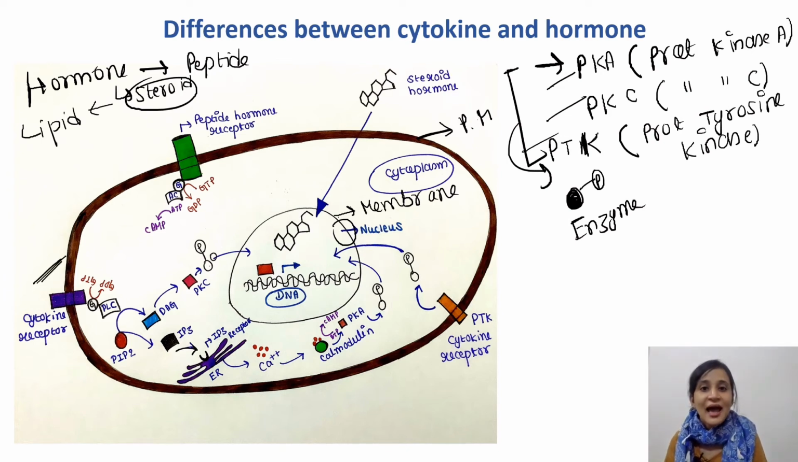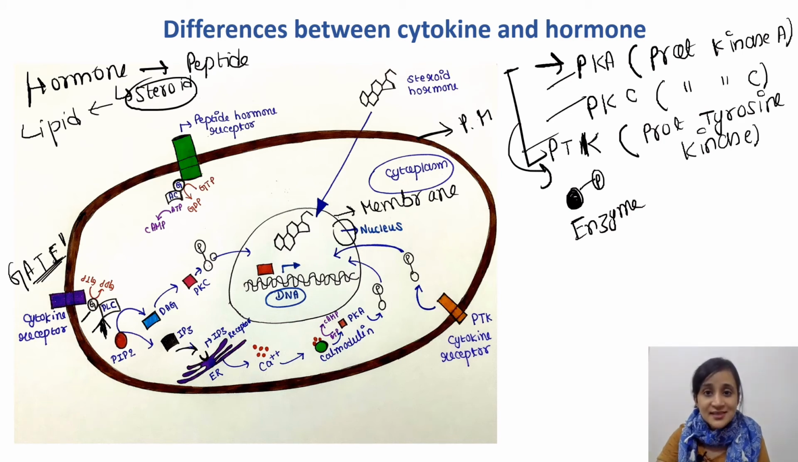to PLC. PLC is phospholipase C, through a G protein. Here you can see this is the G protein. So this is one gate, the cytokine receptor. You can call it gate 1. So this gate 1 is a cytokine receptor. Mind it, this is the cytokine receptor. And this gate is linked to phospholipase C via G protein. So this is gate 1.